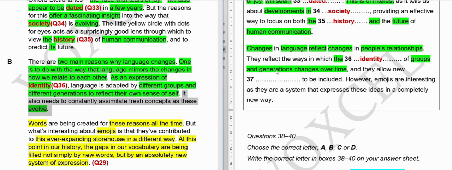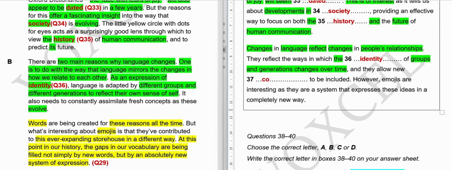Okay, time's up. Now I will write the correct answer here, and let's see if you got it right. And our correct answer is concepts. So if you got it right, congratulations. If not, no worries at all. I will tell you why this is the answer.